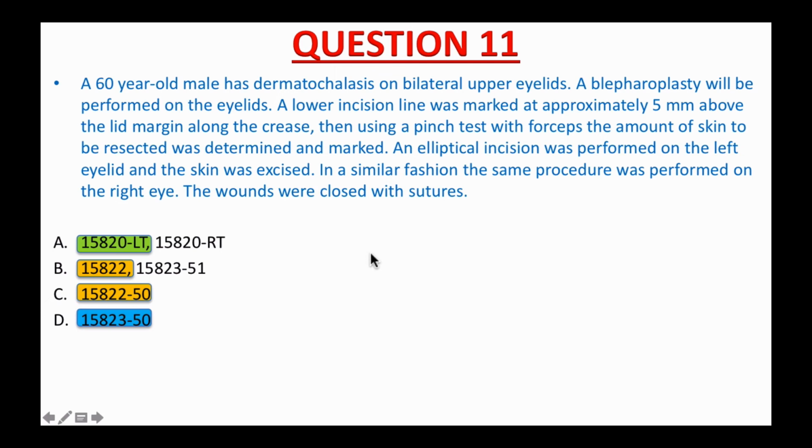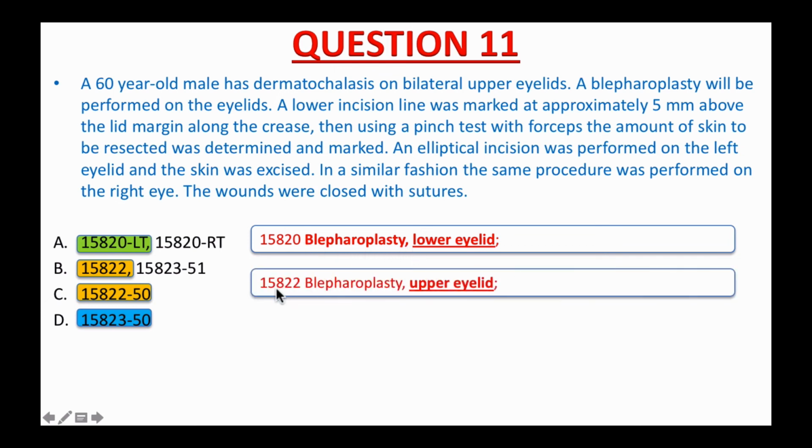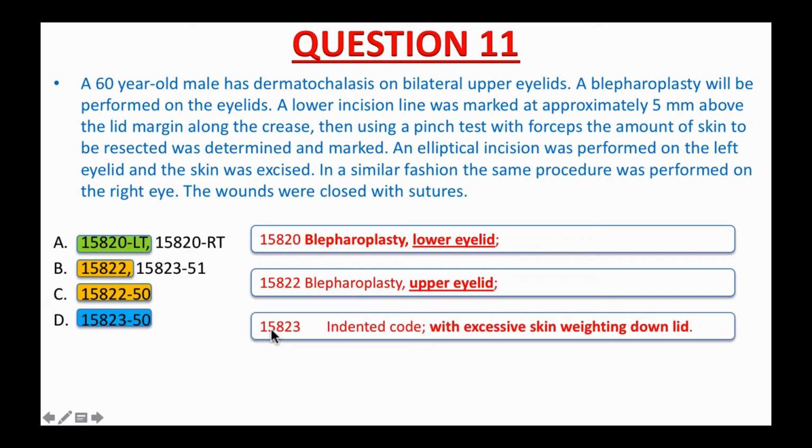Assuming you already looked them up in your CPT book, here is what you get. 15820, blepharoplasty, lower eyelid. 15822, blepharoplasty, upper eyelid. 15823 is identical, so it includes all the information from the comparable 15822, except 15823 is performed with excessive skin weighting down the lid.